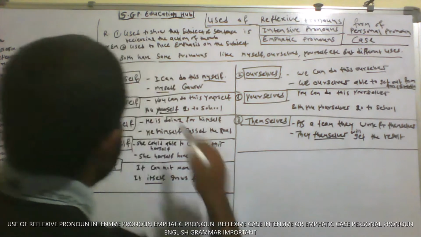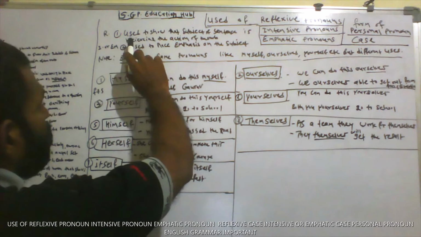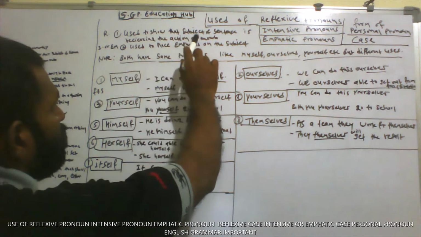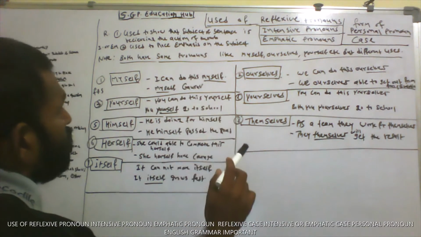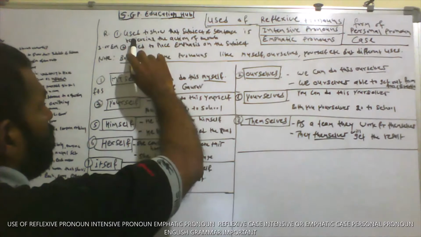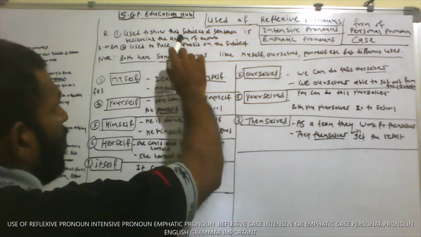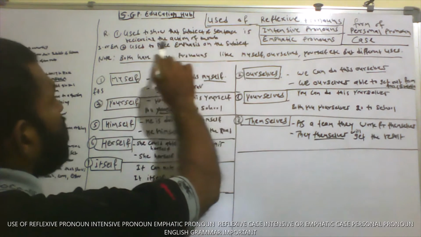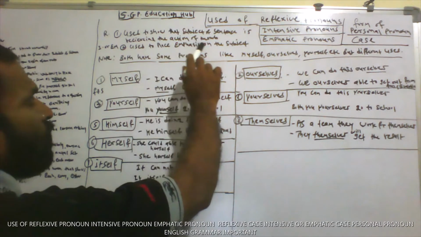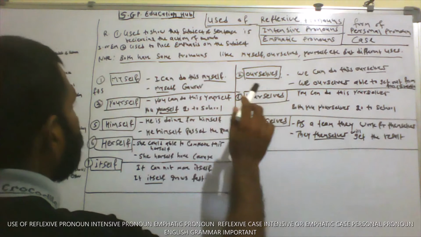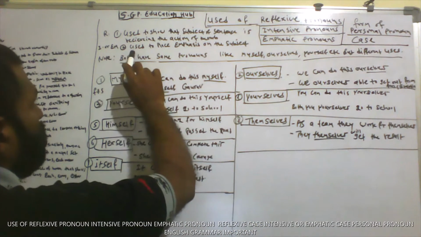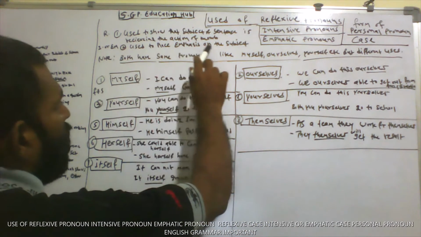A reflexive pronoun is used to show that the subject of the sentence is receiving the action of the verb. And an intensive or emphatic pronoun is used to place emphasis on the subject.